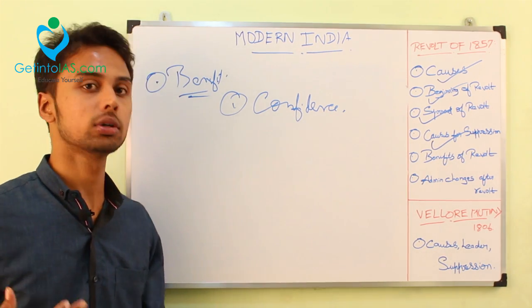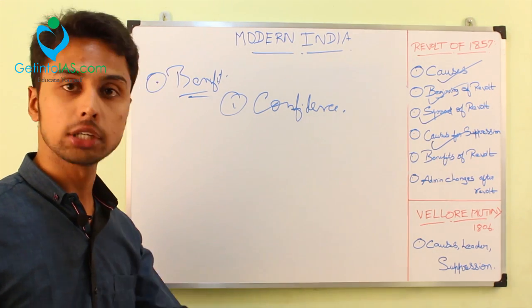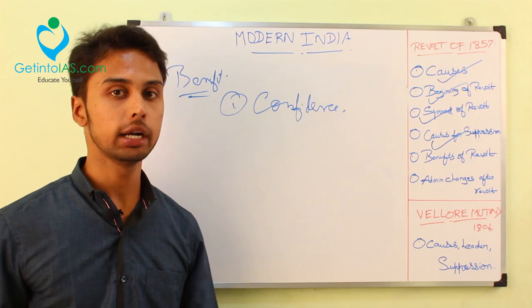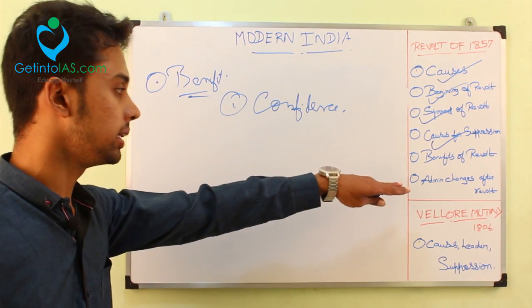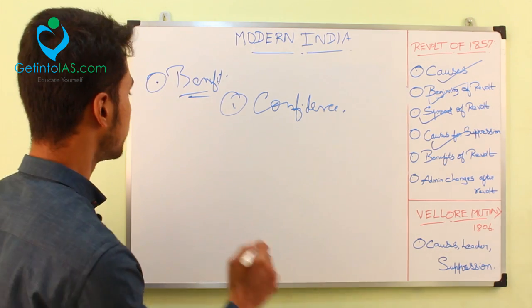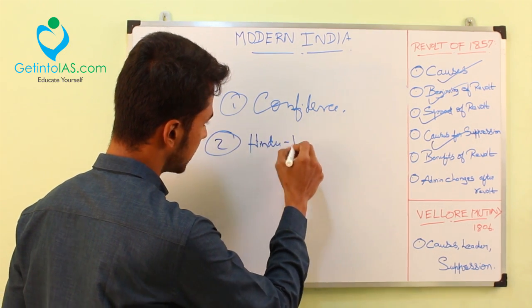Also, the British didn't expect this from the Indians. They were thinking that the Indians won't react. But in 1857, seeing the reaction of the Indians, the British realized that they should be careful with the Indian administration hereafter. What happened later, we'll talk about in later parts. That's the confidence. The second benefit is the Hindu-Muslim unity.